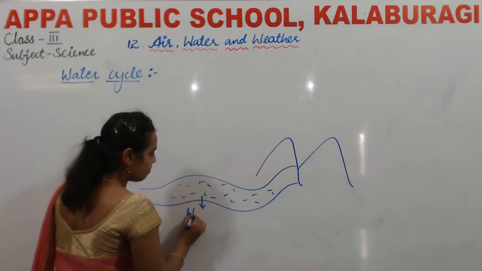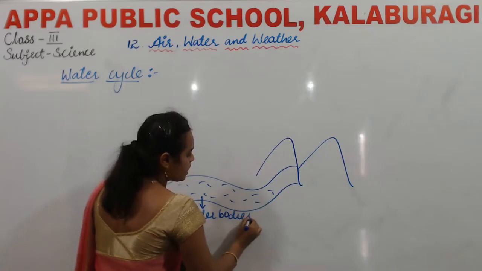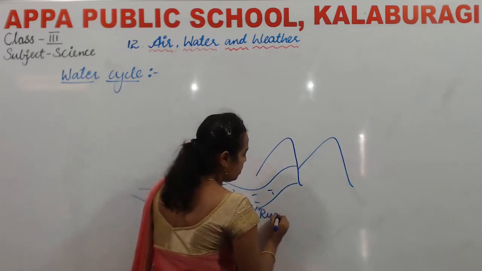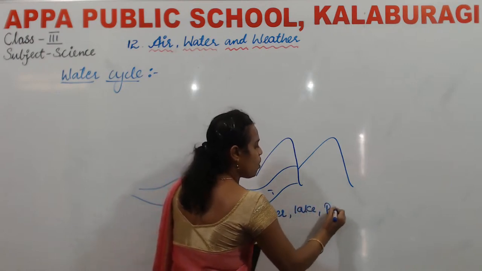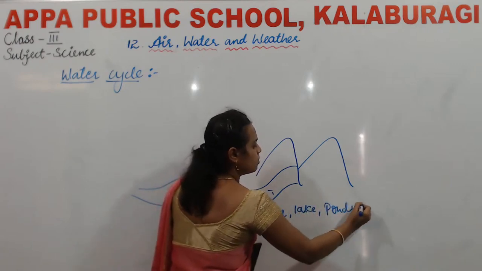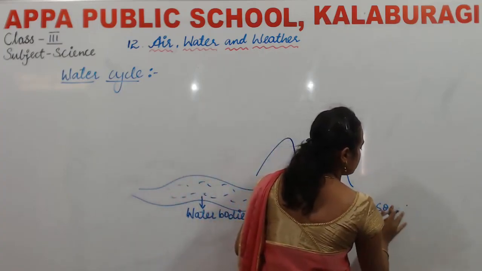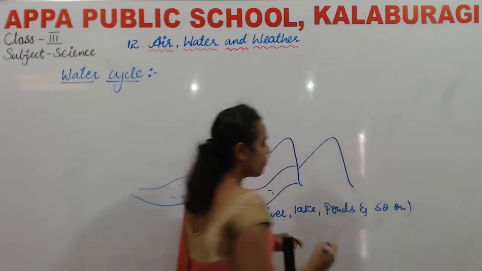Water bodies may be rivers, lakes, ponds, and so on.